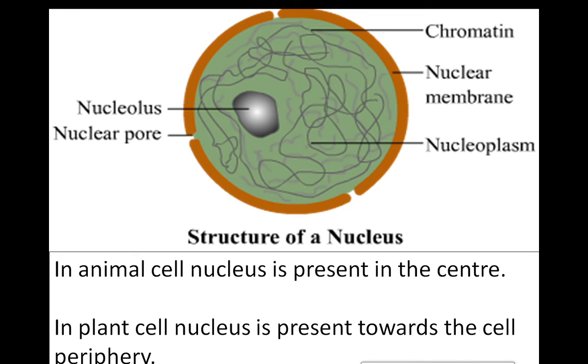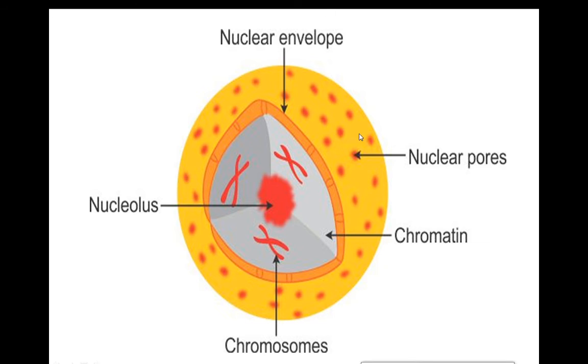If we magnify the nucleus with higher magnification, we can see a smaller spherical body that we call the nucleolus. In addition to the nucleolus, there are thread-like materials which we call chromatin, and this chromatin carries the chromosomes. And these chromosomes carry genes.